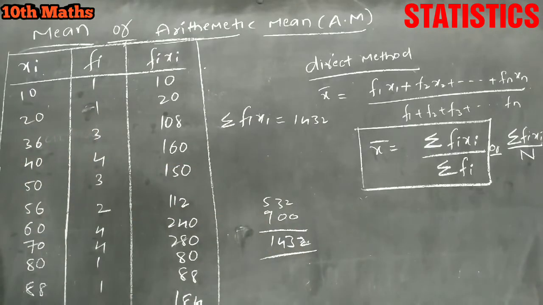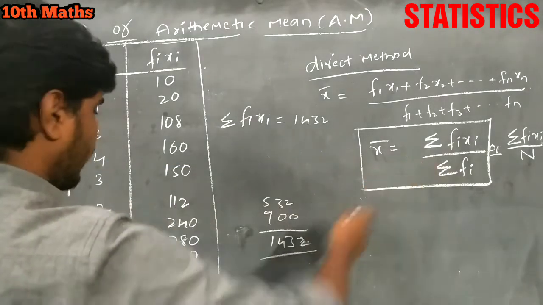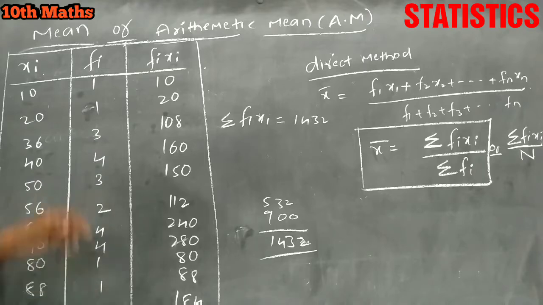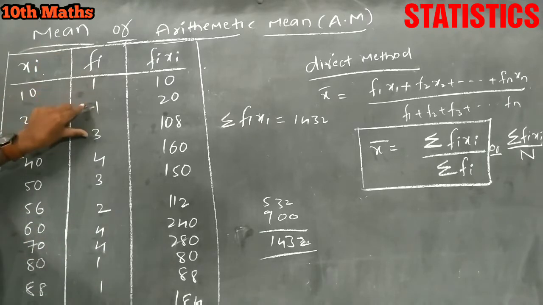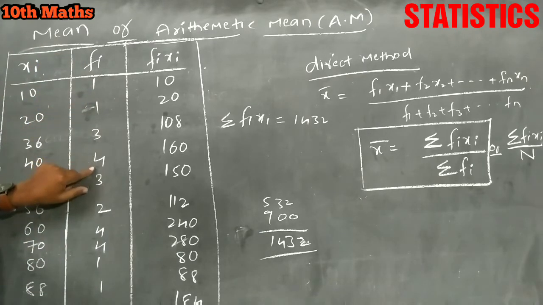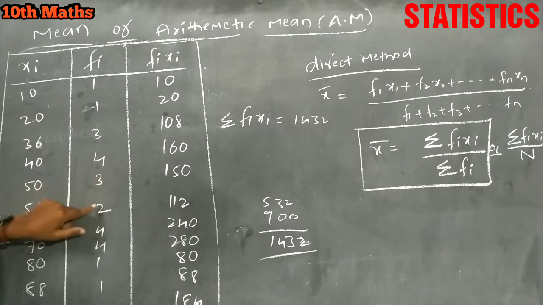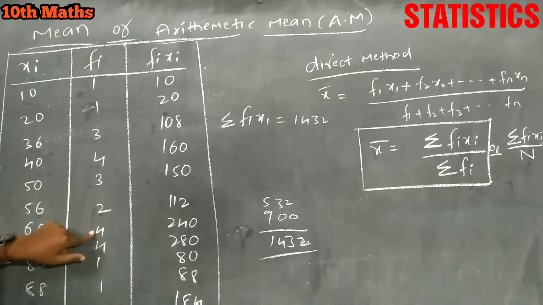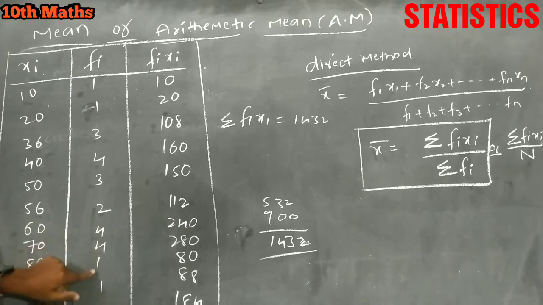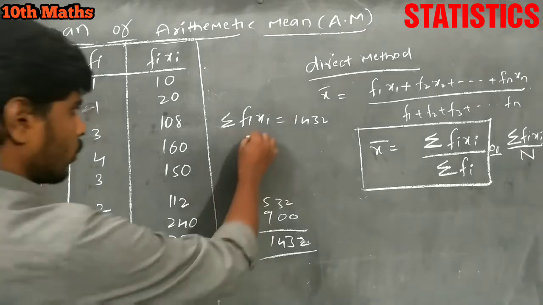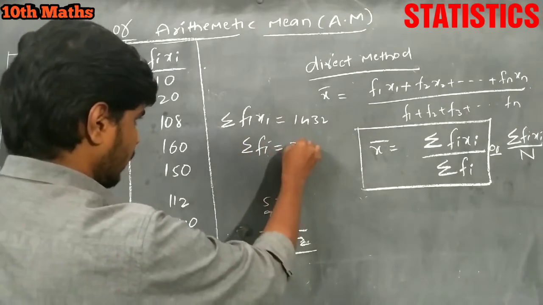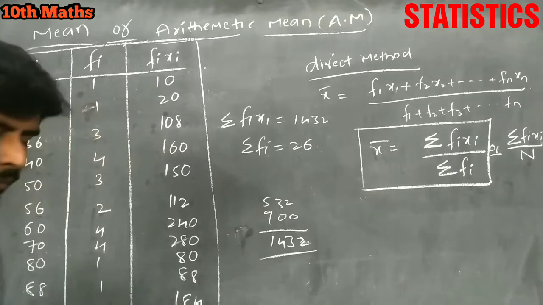Now for sigma fi, we have to find the sum of the frequencies: 2, 5, 9, 12, 14, 14 plus 18, 22, 23, 24, 25, 26. So sigma fi is 26.